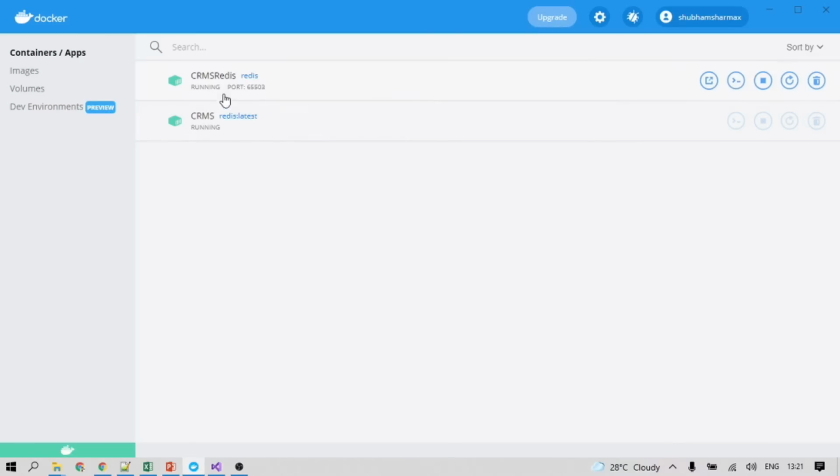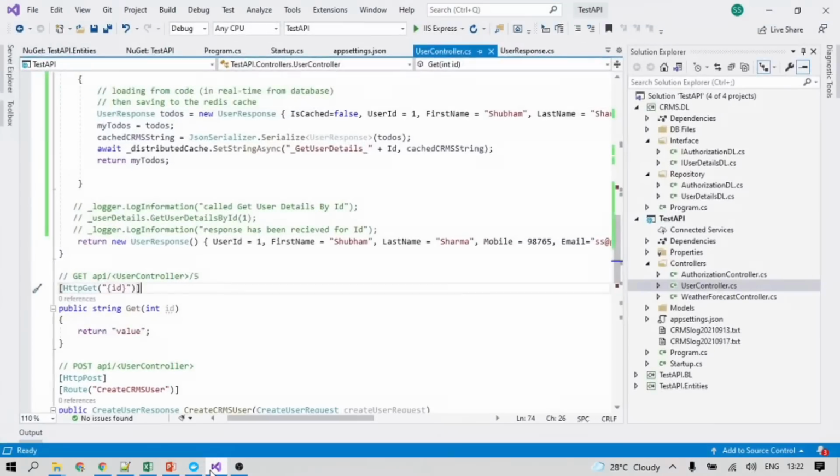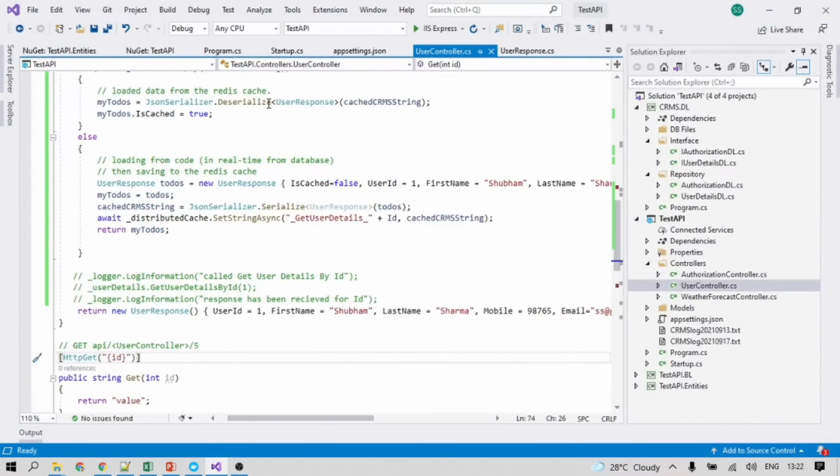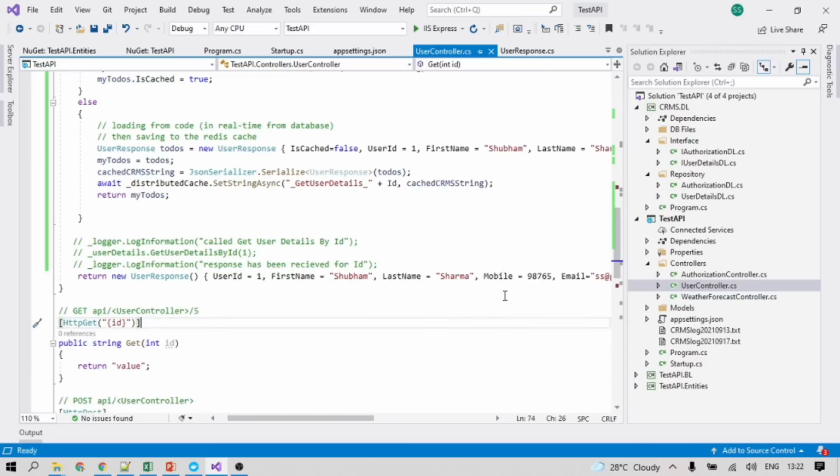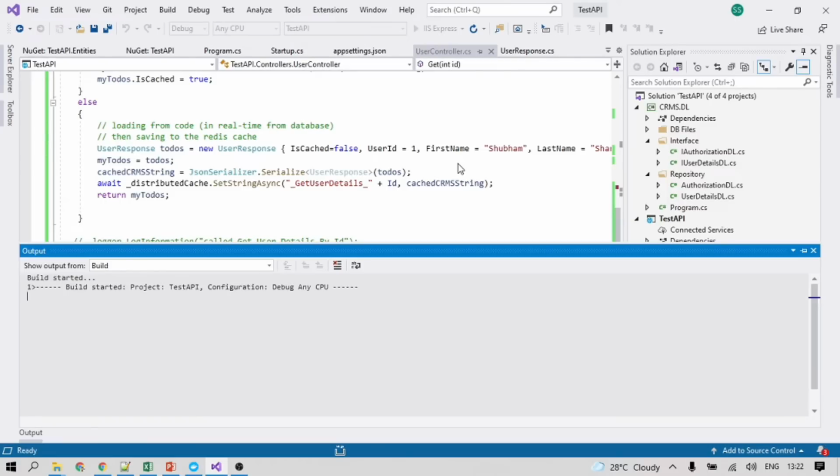Okay, so our Redis container is ready and running in Docker. So we can go further for the implementation of the Redis cache. You can see here CRMS Redis, the container we have created, running on port 65503. Now we can go ahead and implement caching in our web API, CRMS API. In a testing API I already implemented the caching, so I can run this API and show you how it works and how it produces the result for the caching.